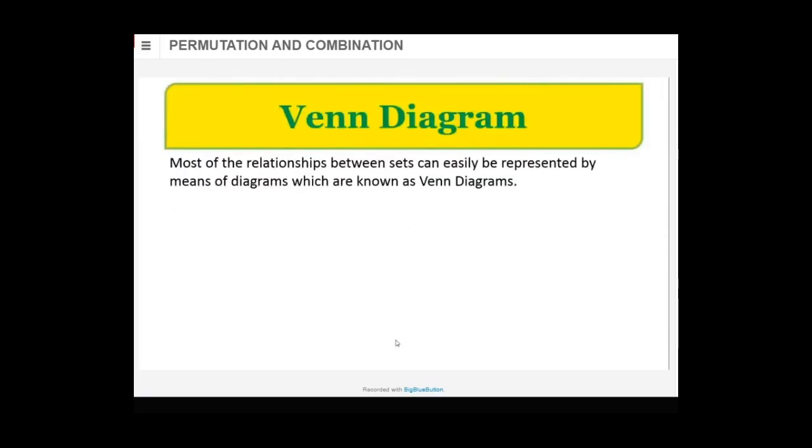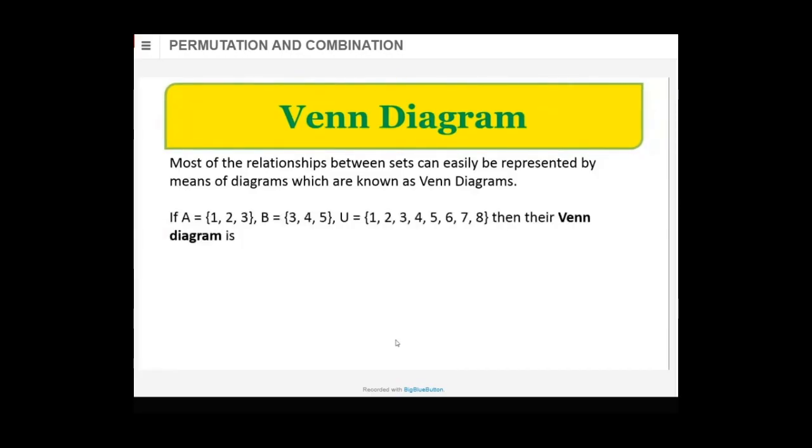Then Venn diagrams. Most of the relations between sets can be easily represented by means of diagrams, which are known as Venn diagrams. Then we saw here union, intersection, subtraction, minus, symmetric difference.